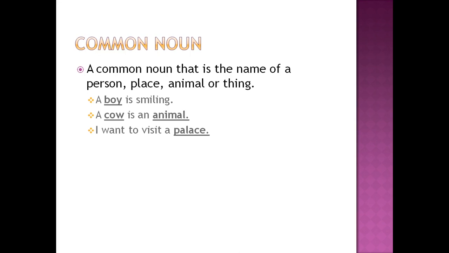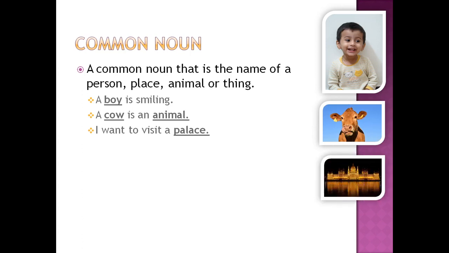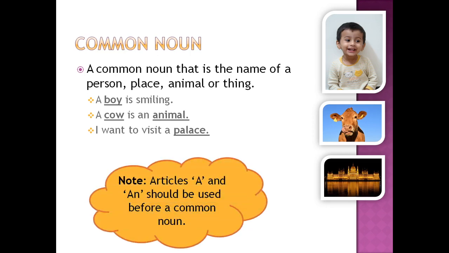Let us see some of them in sentences. A boy is smiling. Here, boy is a common noun as it is general name of a person. A cow is an animal. Here, cow and animals are general name of animals. I want to visit a palace. Here, palace is a common noun as it is general name of a place. Please note that articles a and an should be used before a common noun.